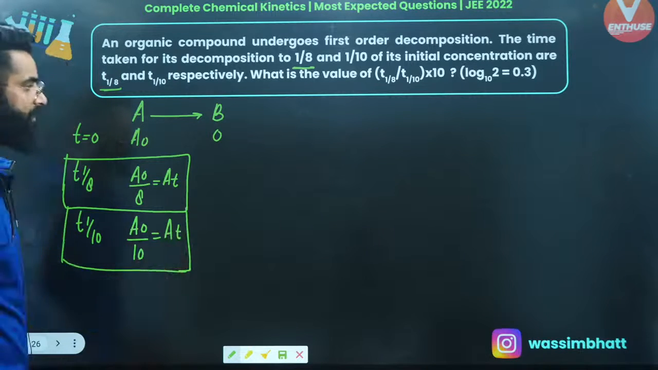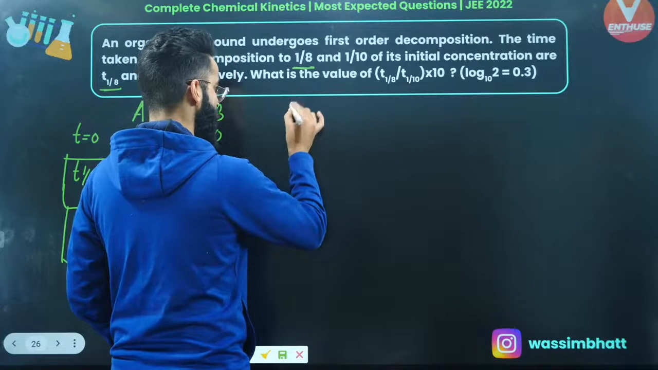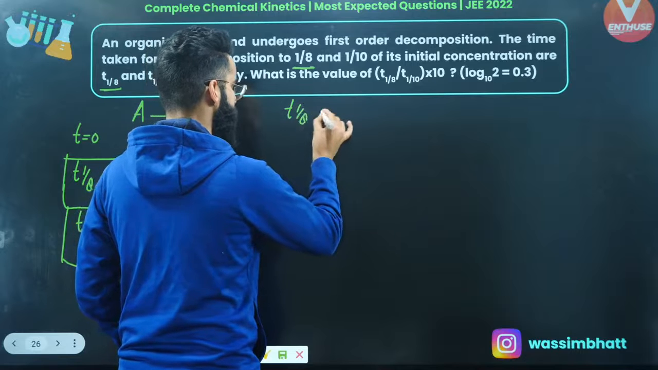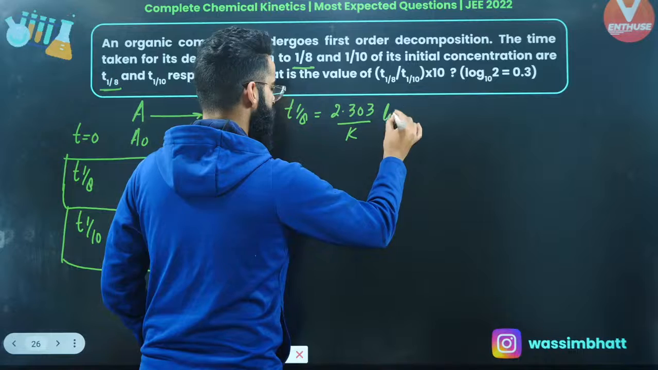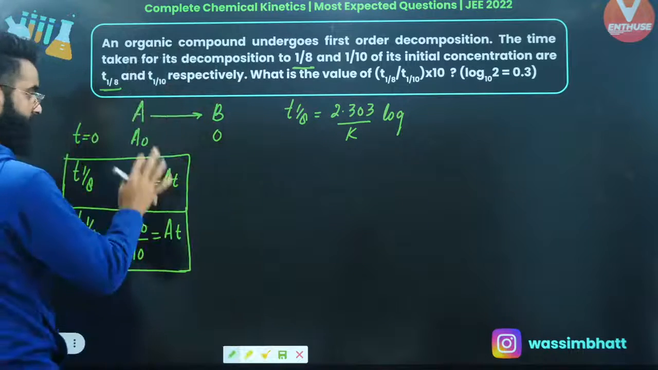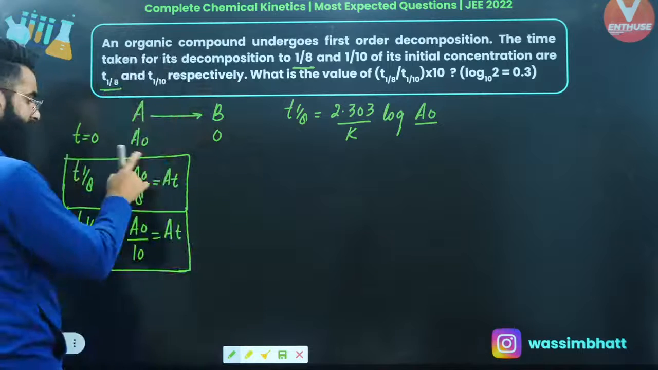So what I'll be doing over here, I'll be using the integrated rate equation. As per the integrated rate equation, if I write, T1/8 is going to be 2.303 divided by K, times log of A0/AT. What is A0? A0 is the initial concentration, divided by what is AT right now at T1/8? It's A0/8.